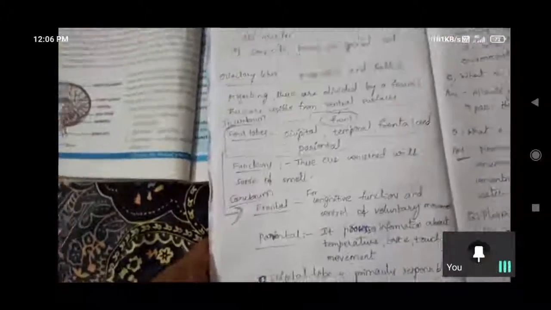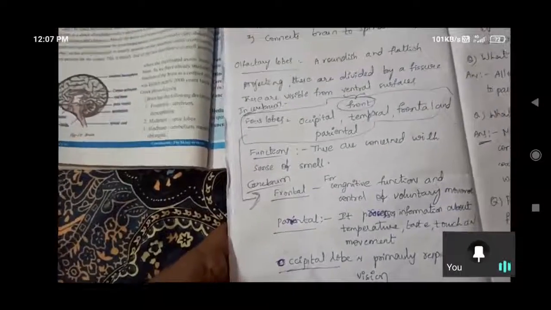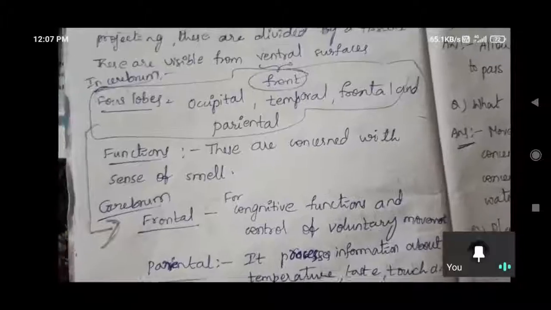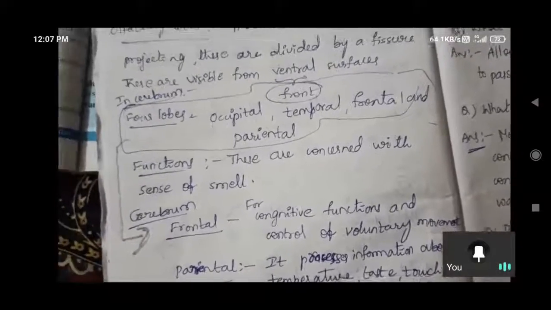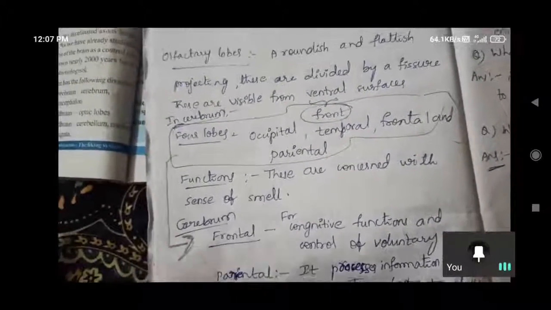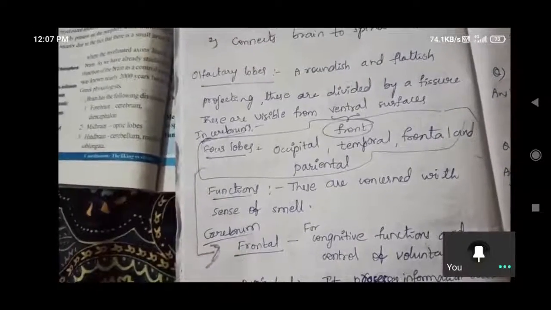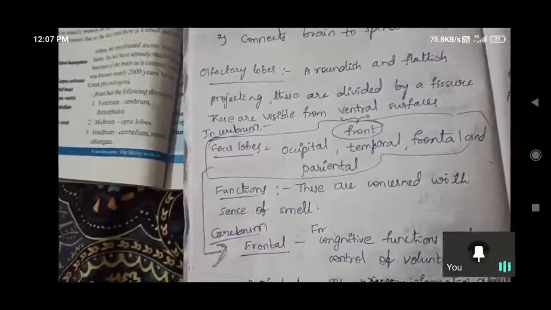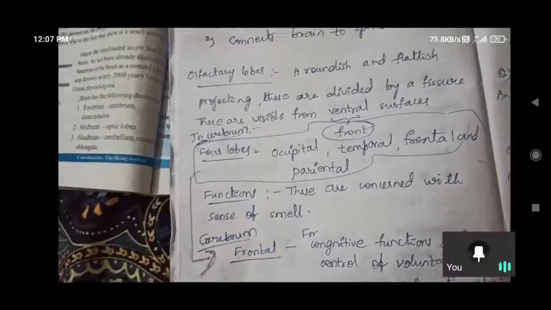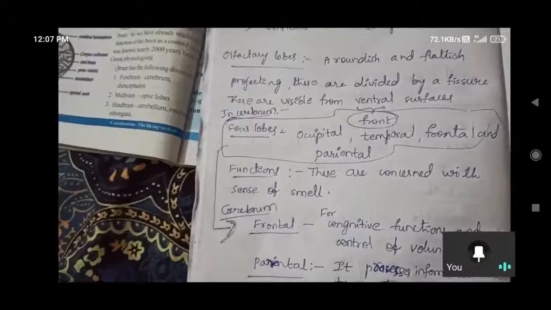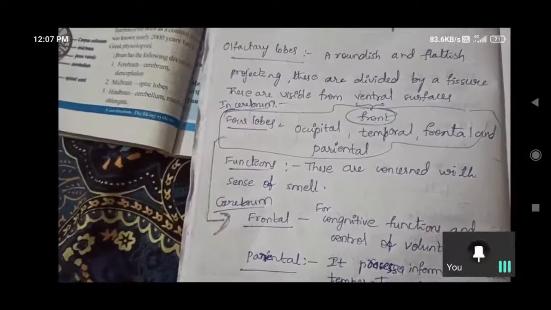Frontal is for voluntary actions: when we want to move, we want to walk, we want to do something, all of that comes under the frontal lobe. And parietal processes temperature, how we get knowledge of changes in the outside environment, whether the temperature is hot or cold.